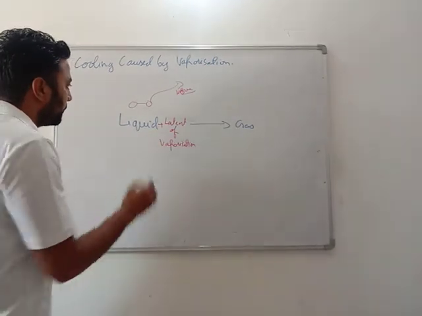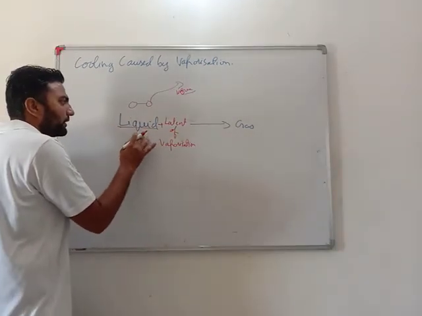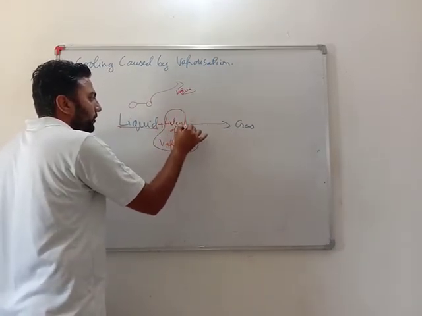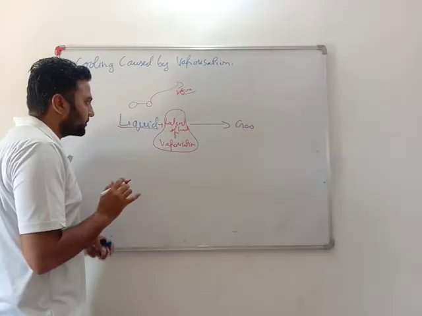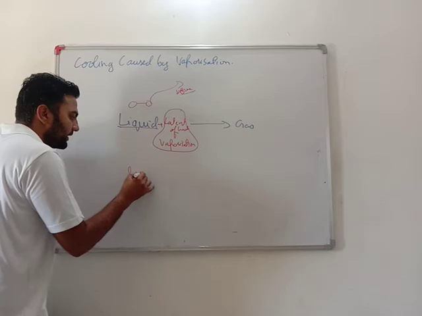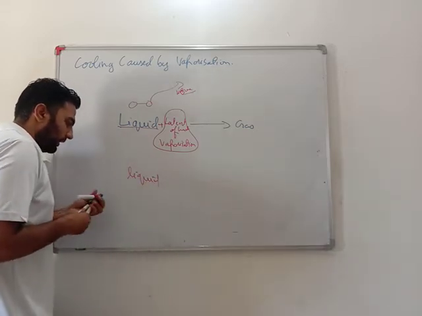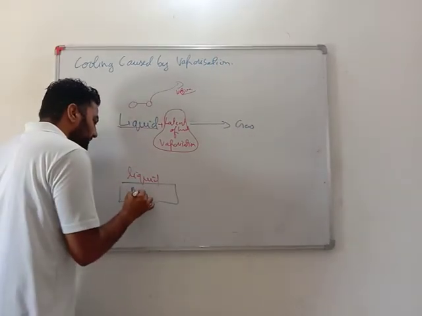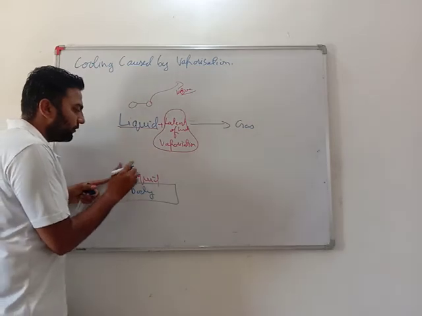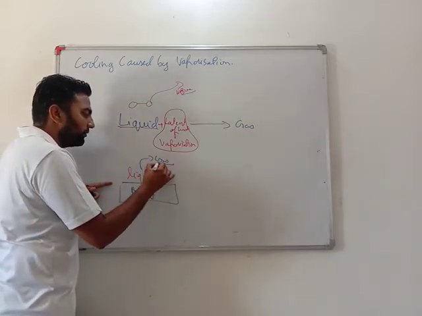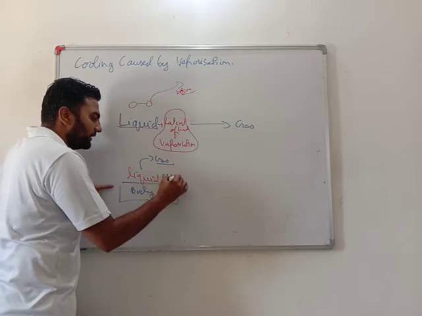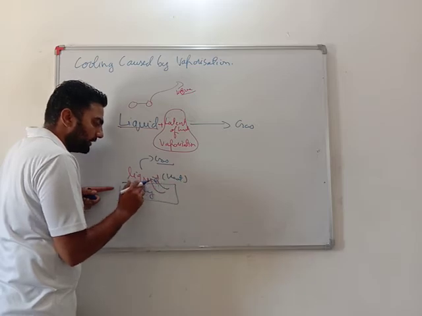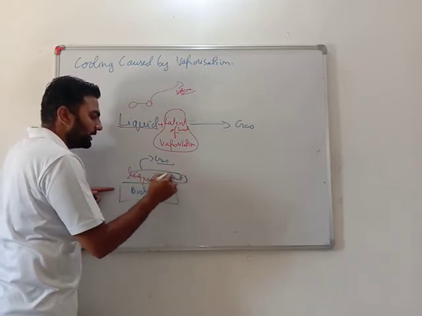Yes or no? So if any liquid gets converted into gas, it requires latent heat of vaporization. So see, my dear students, if any liquid is on any body, let's say on my hand or anywhere, and this liquid wants to get converted into gaseous form, it requires heat. So what it will do is take heat from this body. Now this heat will make it convert into gas.